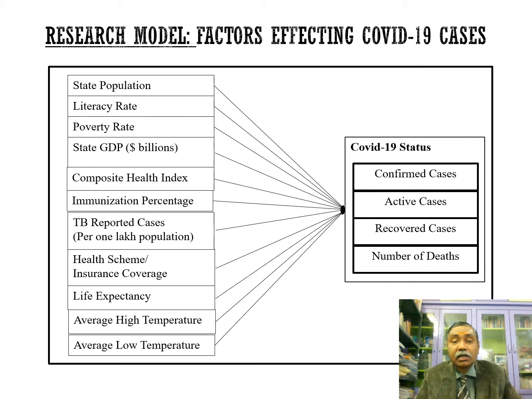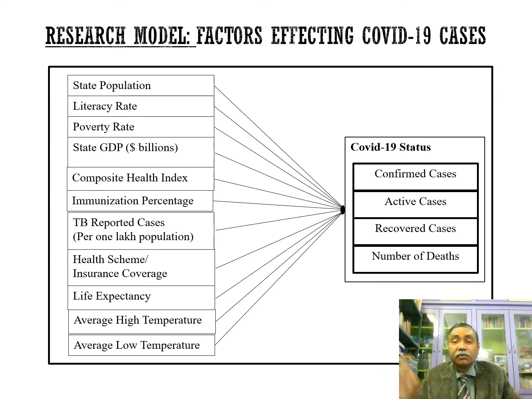Next are the macro weather factors. What did I consider? Average high temperature and average low temperature, over a period of 60 years. What is the average high temperature and the average low temperature in a specific state, over 60 years of data? Based on that, I pulled in some consolidated data available over the net.